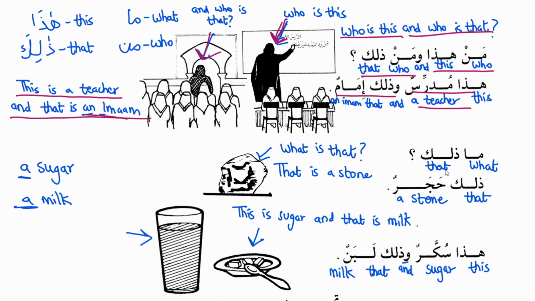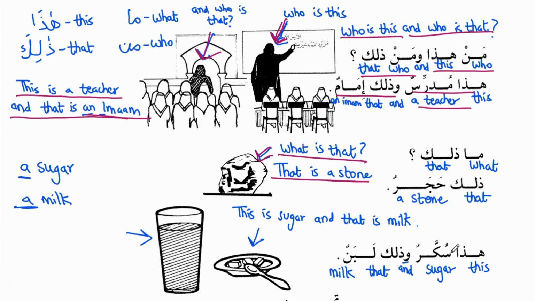Next is ma zalika. Ma zalika meaning what is that? Answer is zalika hajarun. Hajarun means a stone. Zalika hajarun means that is a stone. Ma zalika, what is that? Zalika hajarun, that is a stone.